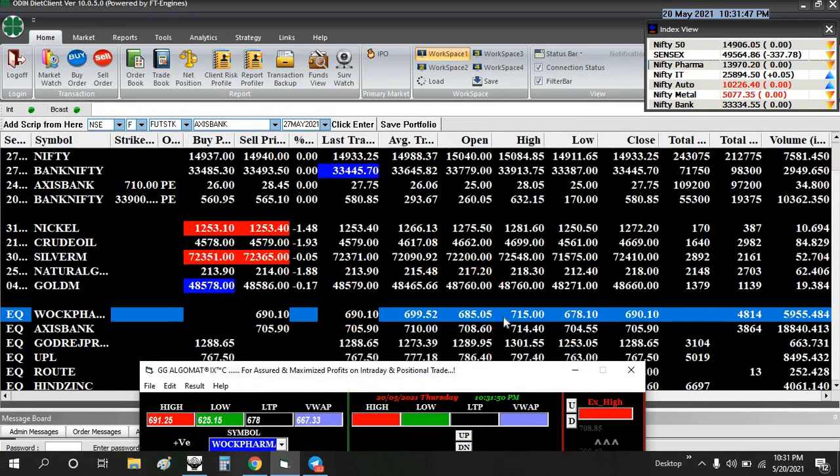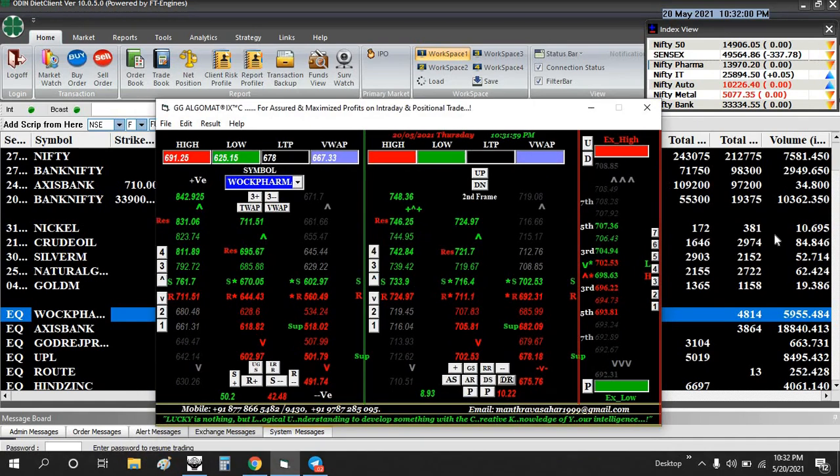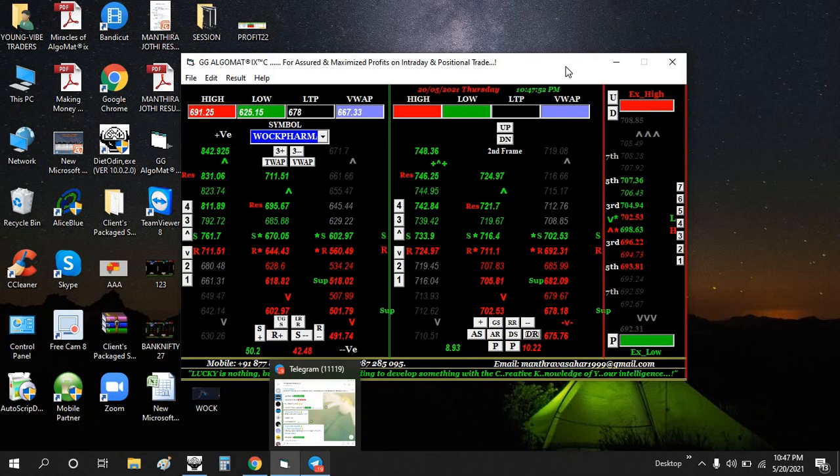What was the high made? See here, 715. 711 is facing a strong resistance, right? So it won't break 716, right? So we are taking a short position at 711 to 730.